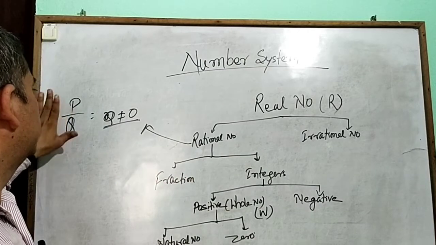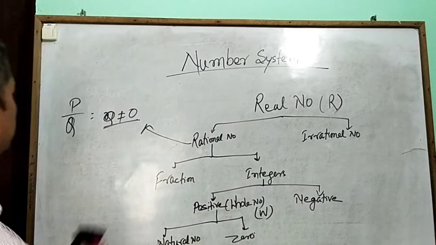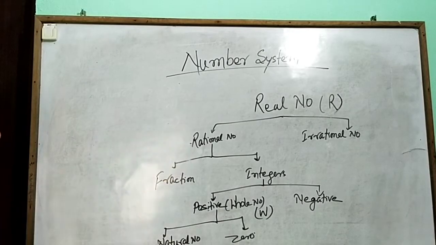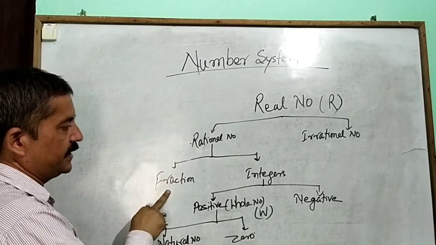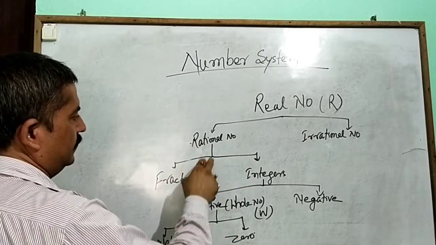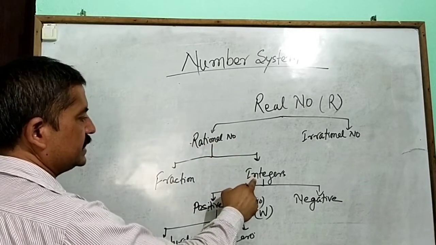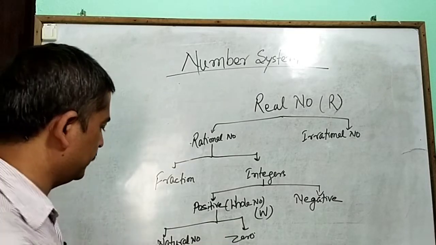Just before that, I will discuss some different terms. Going toward rational numbers and fractions: real numbers are divided into fractions and integers. Integers means what? Integers and whole numbers. This is just the starting point.